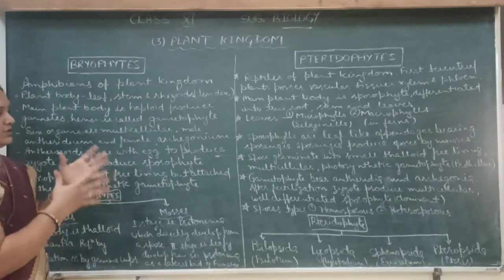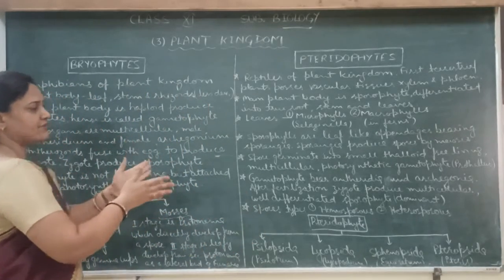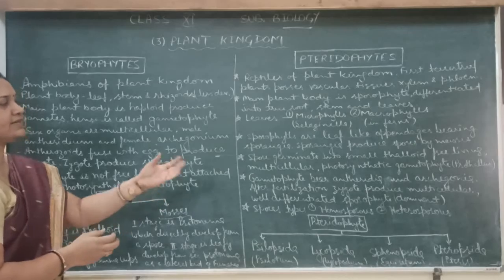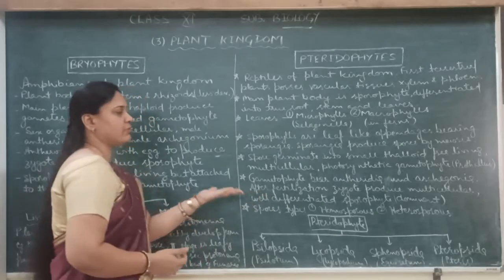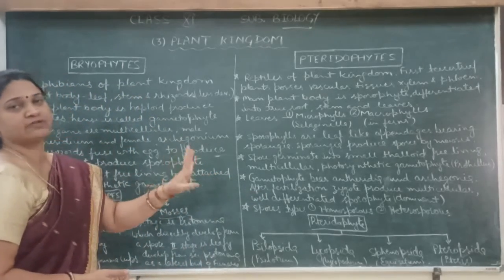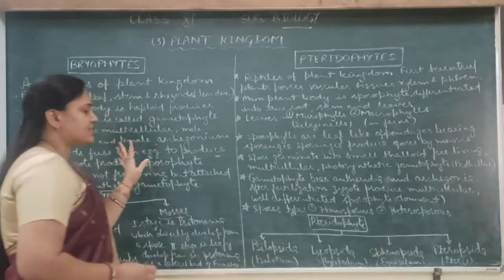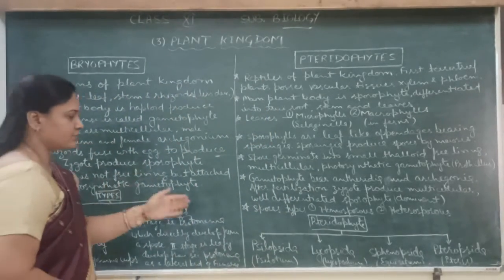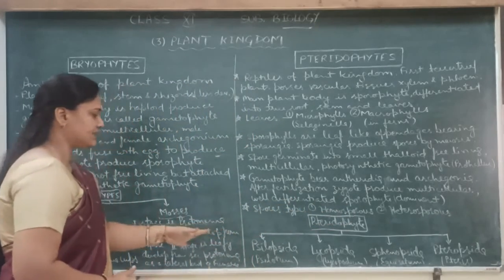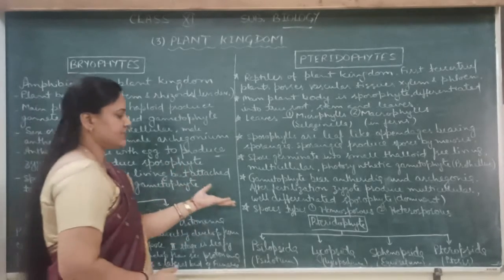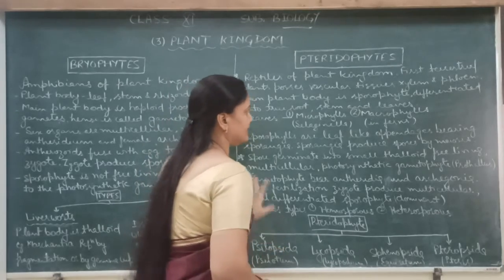And according to the spores, pteridophytes are divided into two categories, that is homosporous and heterosporous. In homospory, only one type of spore is formed, but in heterospory, two types of spores are formed, that is microspores and macrospores. Now pteridophytes are divided into four classes, that is Psilopsida, Lycopsida, Sphenopsida and Pteropsida. For example, Psilotum, Lycopodium, Equisetum and Pteris.